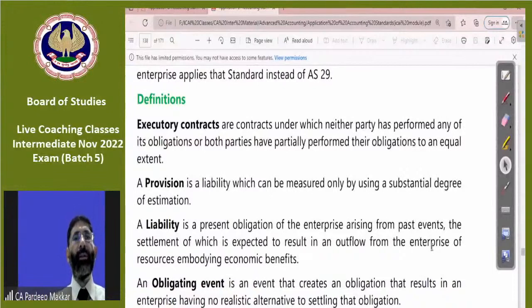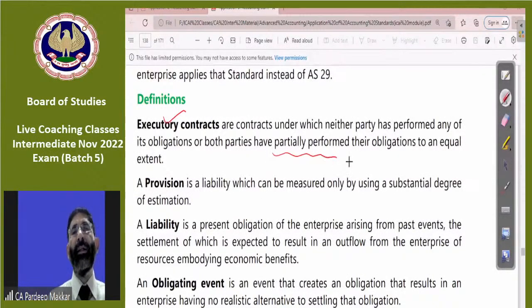Executory contracts. In this case, an executory contract is one where both parties have agreed to do something but have not completed their work. If they have completed their work, then it is not an executory contract. Executory means yet pending to be executed in full. अभी काम कंप्लीट नहीं हुआ, अभी या तो पार्शियली काम किया गया या अभी काम शुरू ही नहीं किया गया दोनों पार्टीज के द्वारा. In that case, it is an executory contract.